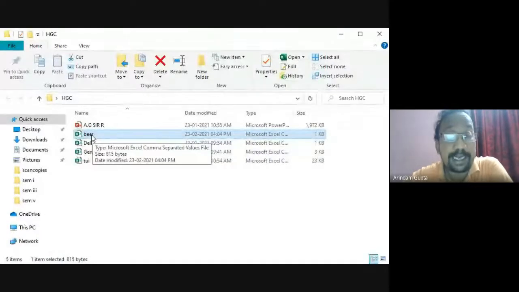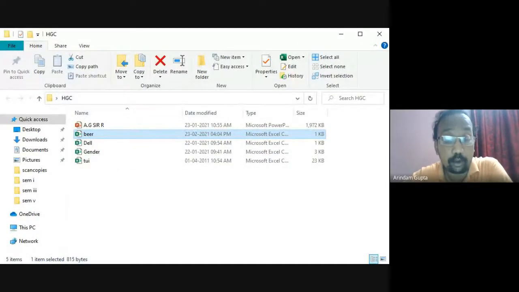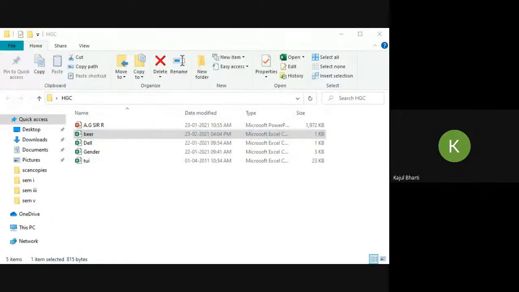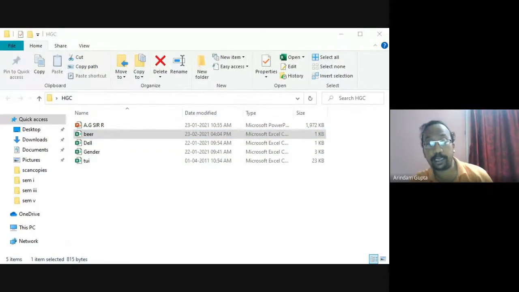Just right click on this icon, go to properties. In location, here is the location address. Just copy this, maybe C or D in your device, and paste in that position in R.